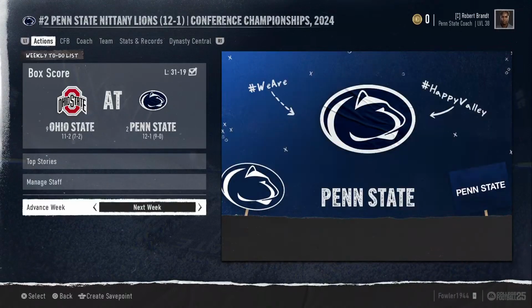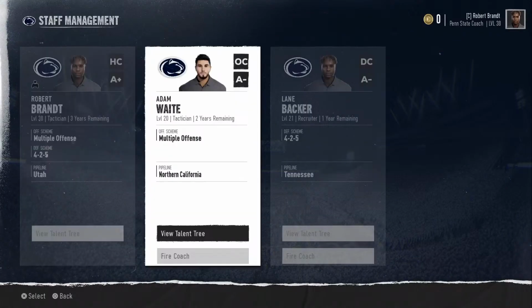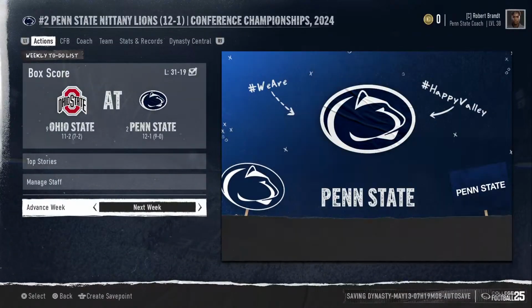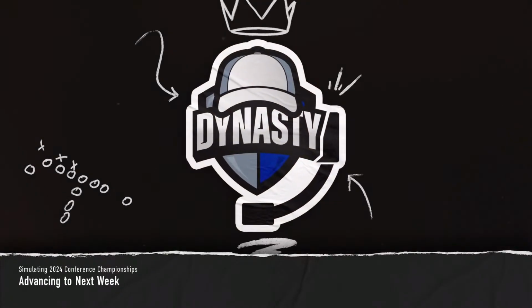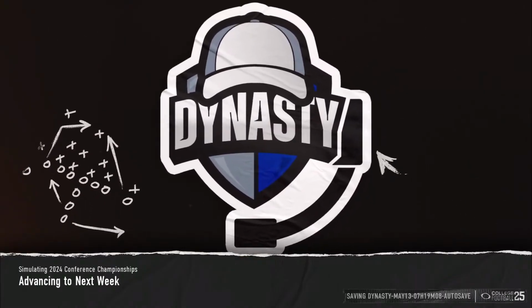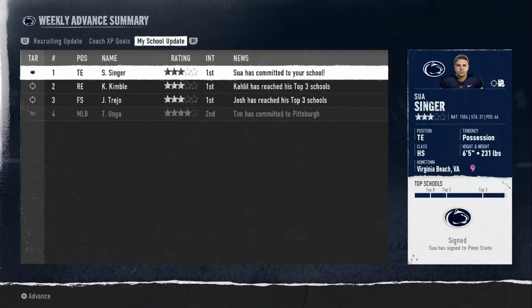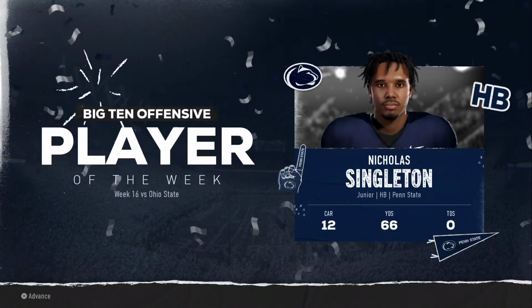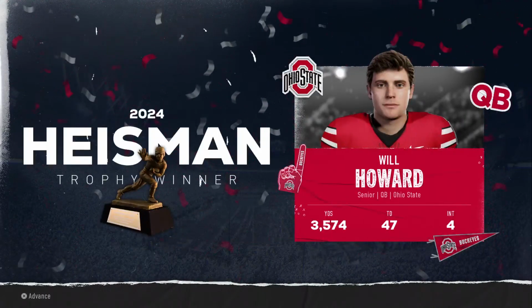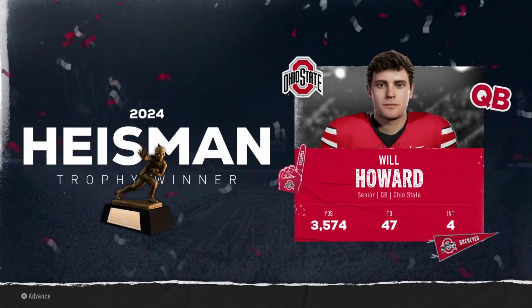Alright. Manage my staff. Keeping everybody here, and we will advance to the next week and see where we go. Because I'm not getting a first round bye. It'd be ironic if I play SMU at home. Washington, okay. Nicholas Singleton, Big Ten Offensive Player of the Week. That's ironic. Will Howard should have probably got it. Will Howard, you're fucking shitting me. Will Howard won the Heisman because of that game?